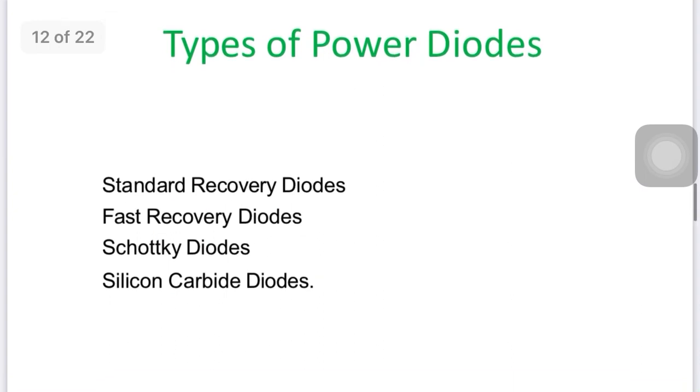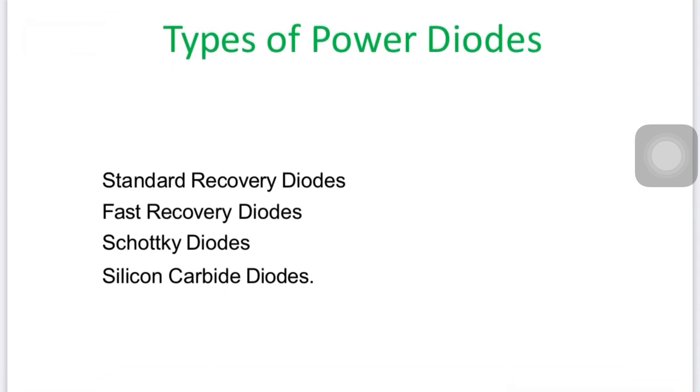Now, types of power diode. As I discussed in the IV characteristics, the diode will be designed or decided according to the reverse characteristics, so it is also classified according to them. First, standard recovery diode. Second, fast recovery diode. Third, Schottky diode, and fourth, silicon carbide diode.